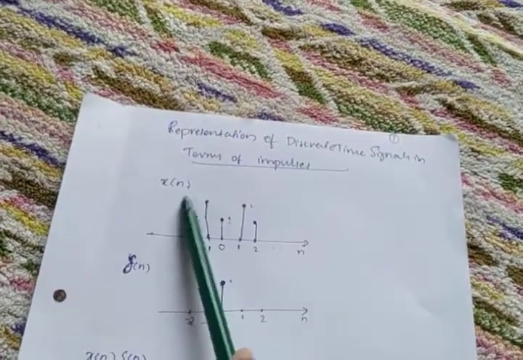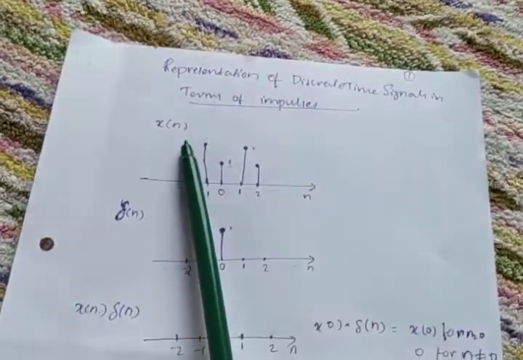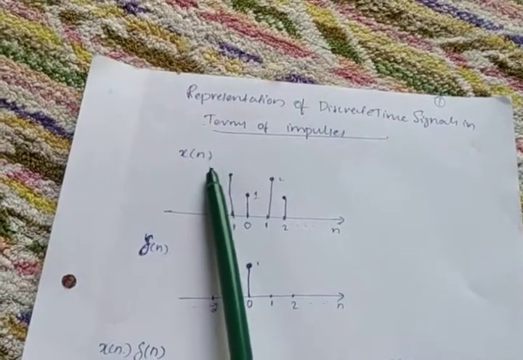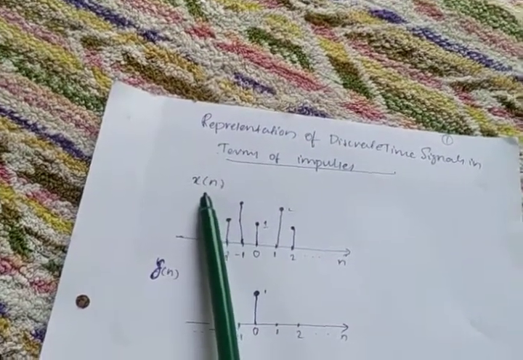This we can call x of n. Suppose this is the signal x of n. In continuous time, we call it x of t. Here in the discretized domain, we call it x of n.